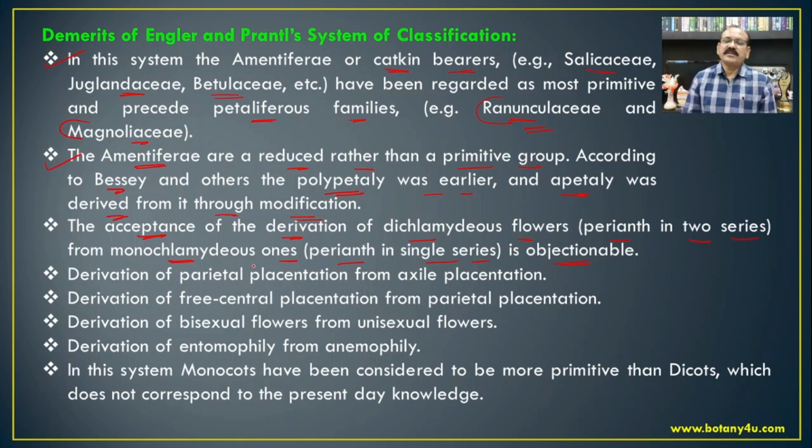But this is not the case in the classification proposed by Engler and Prantl, and hence it is objectionable.